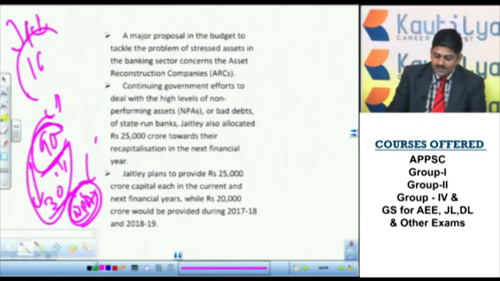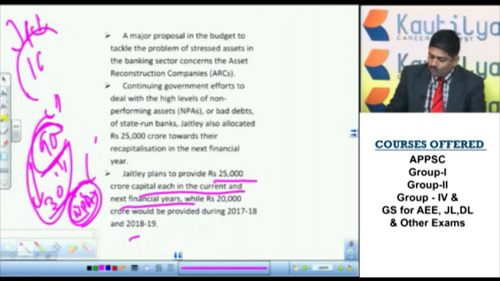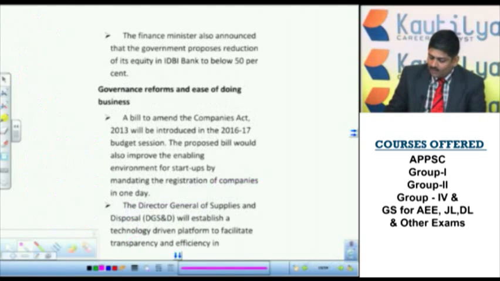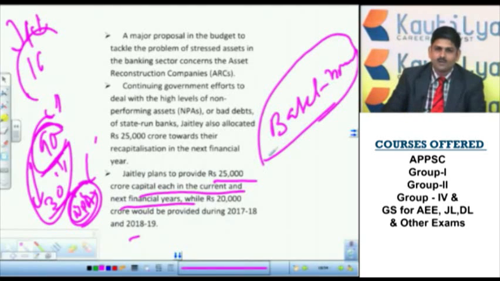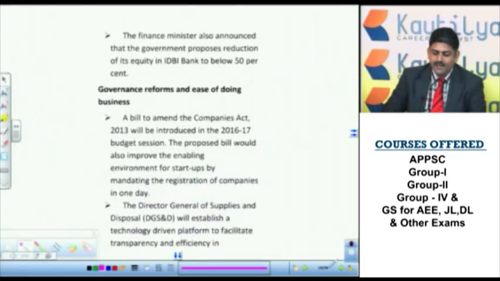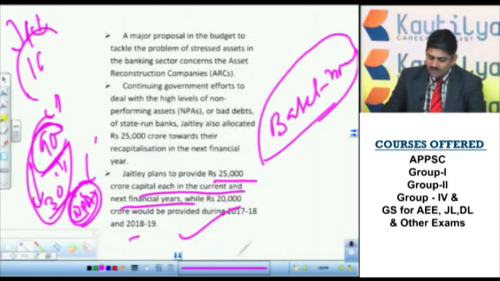So next, rupees 25,000 crore each in the current and next financial year will be provided. Okay, why this extra amount? Why are they providing this extra? In order to meet Basel norms. So Basel norms are those norms under which each bank has to show Tier 1 and Tier 2 capital. That's a different issue. So banks will be provided 25,000 crore capital each in the current and next financial years. This is a very, very important allotment, and you just remember this one also.